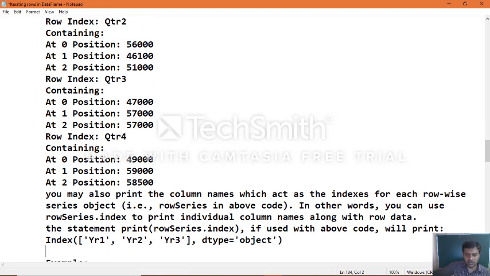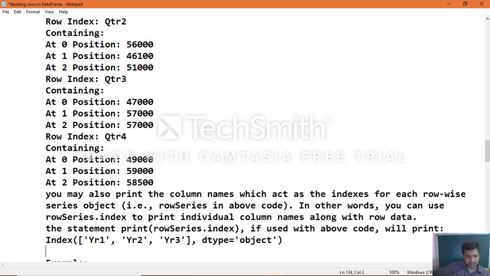You may also print the column names, which act as the indexes for each row-wise series object, that is, row series in the above code. In other words, you can use row series dot index to print individual column names along with the row data. The statement print of row series dot index, if we use it with the above code, will print the index: Year 1, Year 2, Year 3, and the dtype is object.